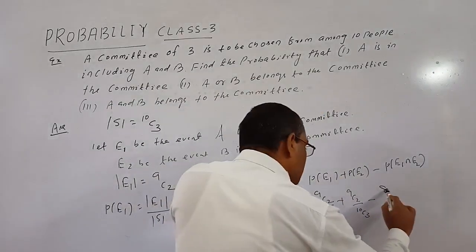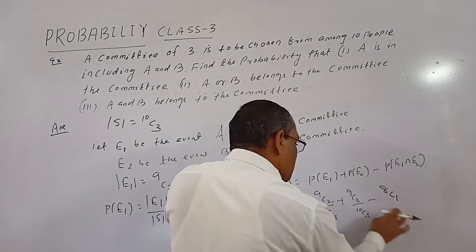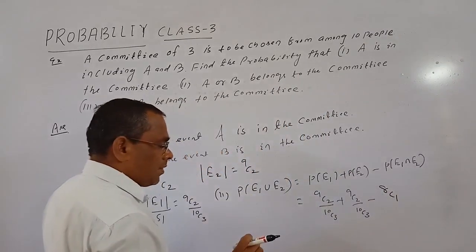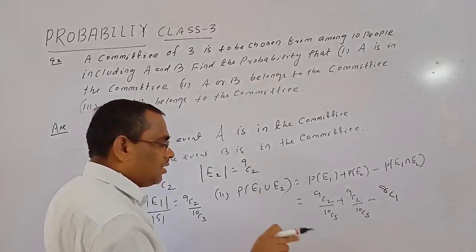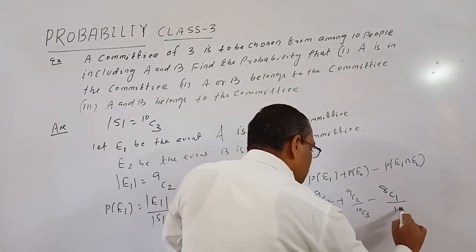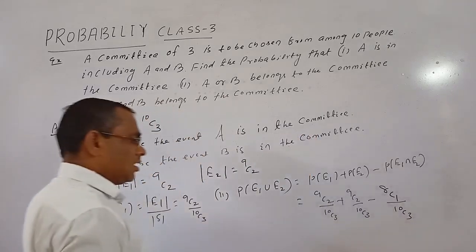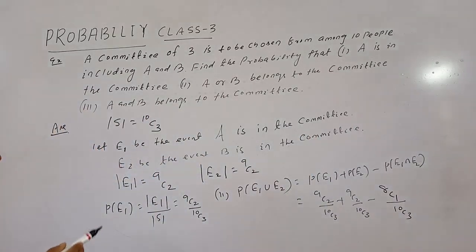Okay. So this is the selection of a committee containing 3 members including A and B, by 10C3. This is the answer. So 9C2 by 10C3 plus 9C2 by 10C3 minus 8C1 by 10C3.